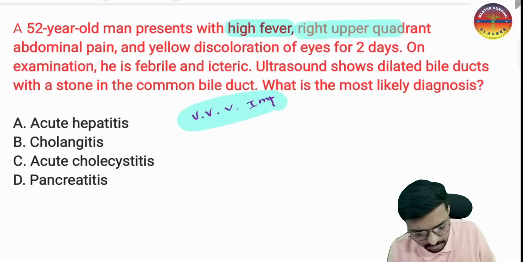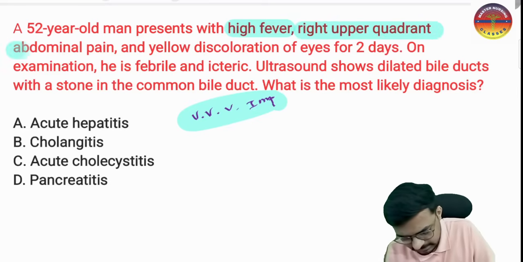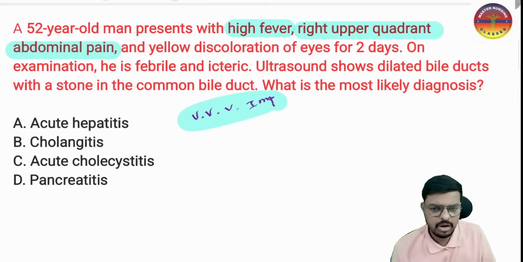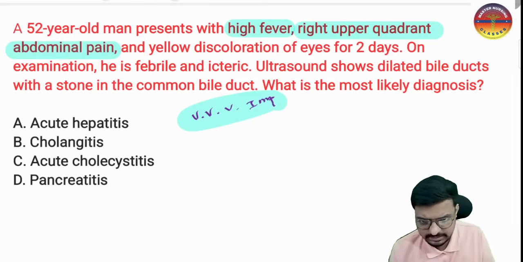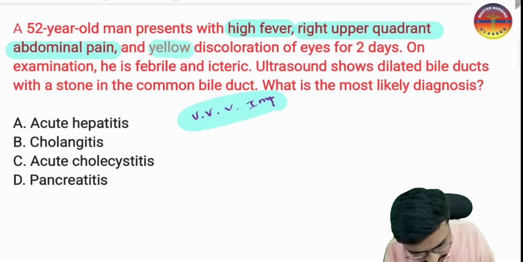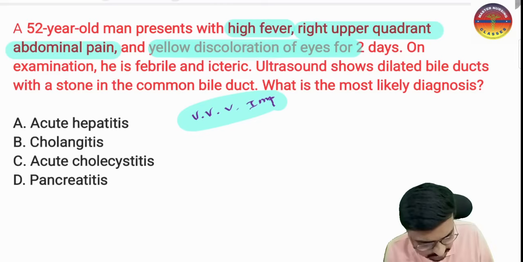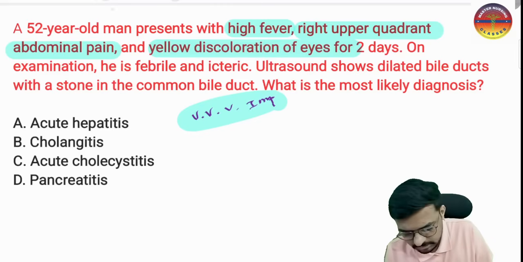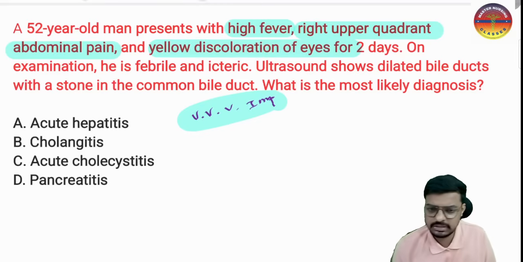Right upper quadrant abdominal pain means there is a problem with the liver, or with the gallbladder, or with the common bile duct. It covers all the organs in that particular quadrant, so there is a problem in that area. Also the patient has had yellow discoloration of the eyes for the last 2 days. So it indicates there is jaundice. Fever is there, abdominal pain is there, jaundice is there.